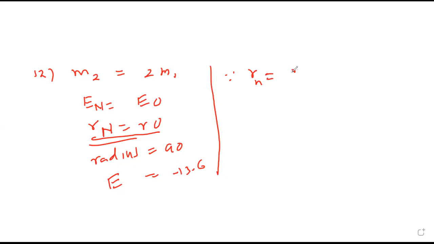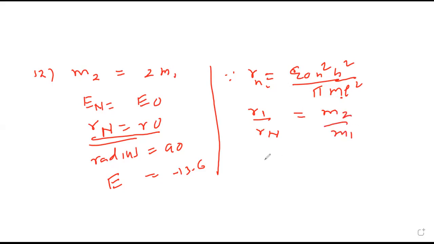Epsilon naught n square h square upon pi m e square. This is the formula. That means radius and mass are inverse. So radius in first orbit upon radius new will be mass second upon mass first. So the original radius is a naught, the new is R naught, which we have to calculate. This is twice M1. So R naught will be a naught upon 2.